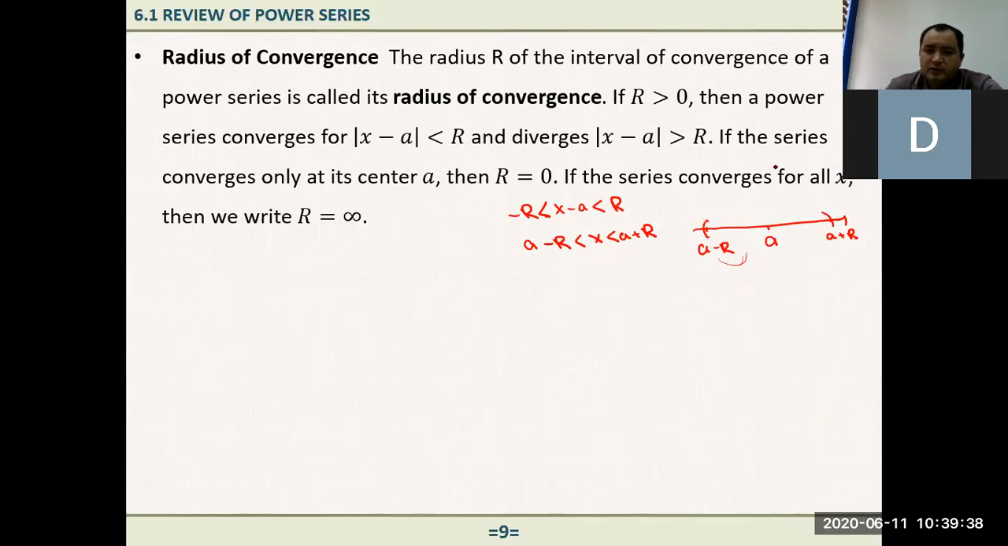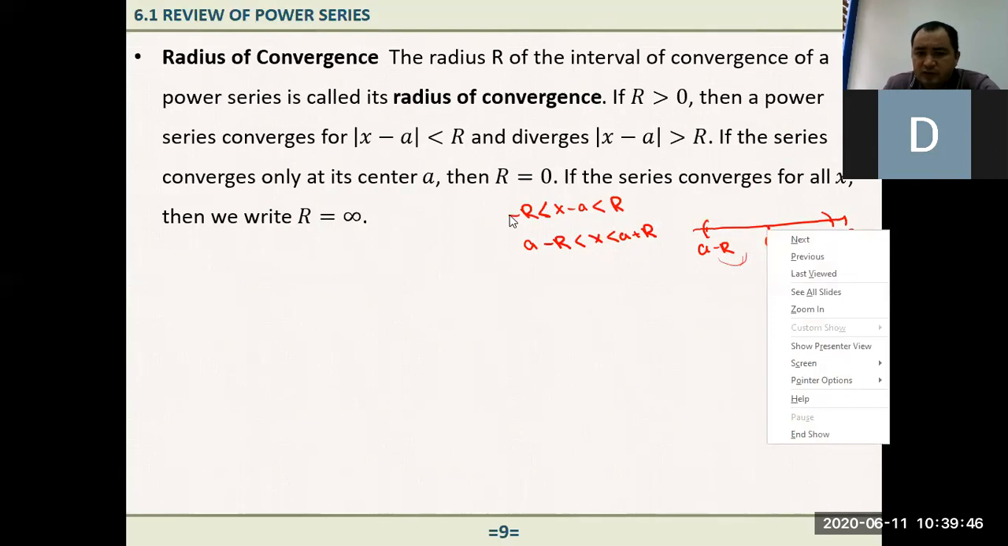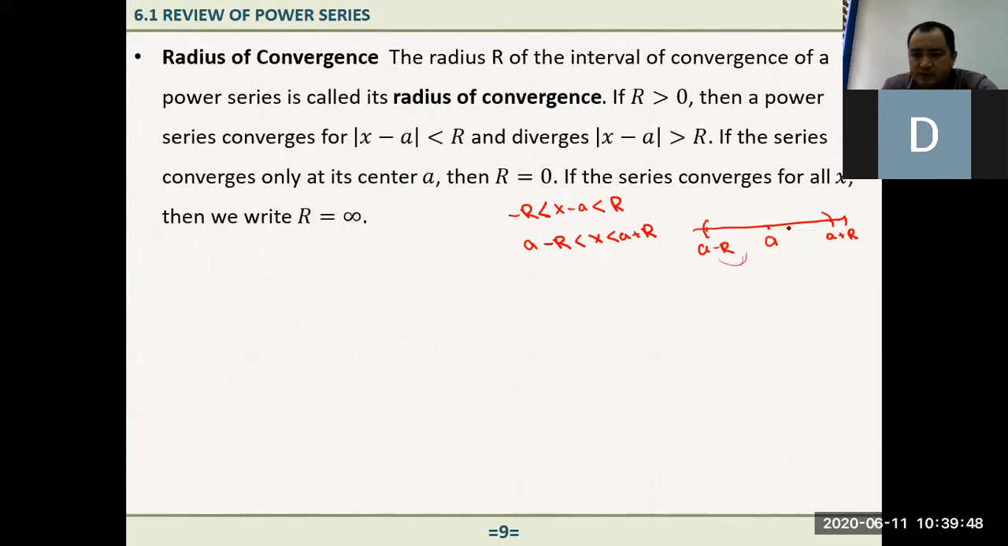Okay. So if the series converges only at its center a, if the series converges only at one point, right, then radius is equal to 0, because a plus 0, a minus 0. If the series converges for all x, then we write r equals positive infinity. For example, you will see in the next example, sine of x. The power series representing sine of x is something, right? And the interval of convergence of sine of x is the whole number line, so the radius of convergence is positive infinity.